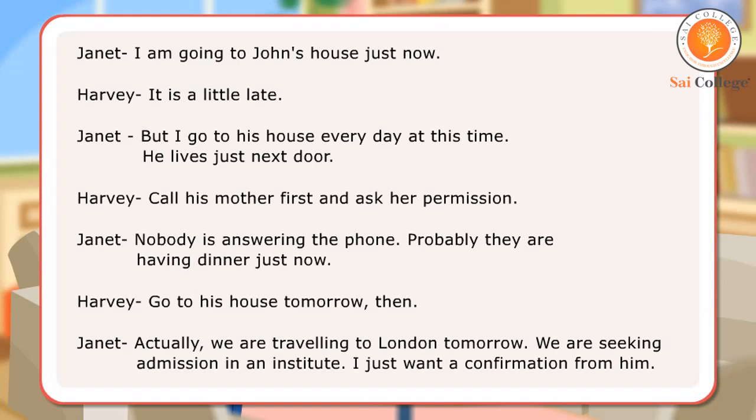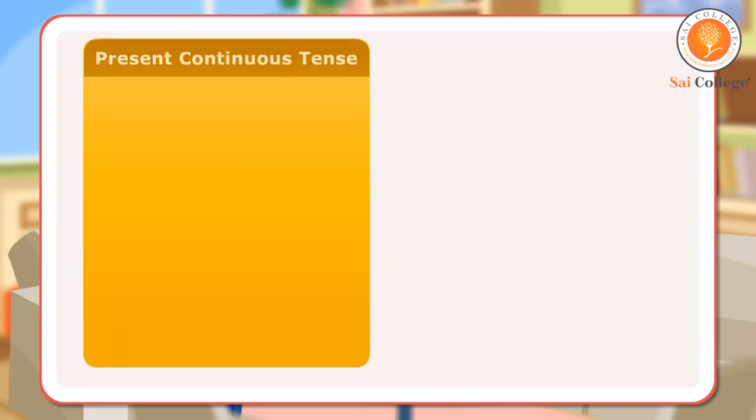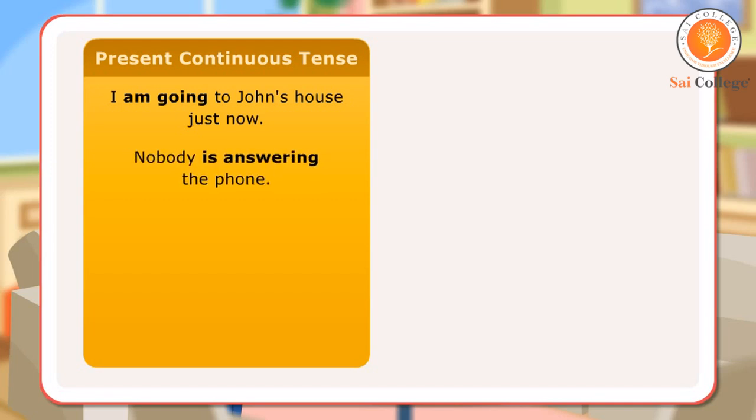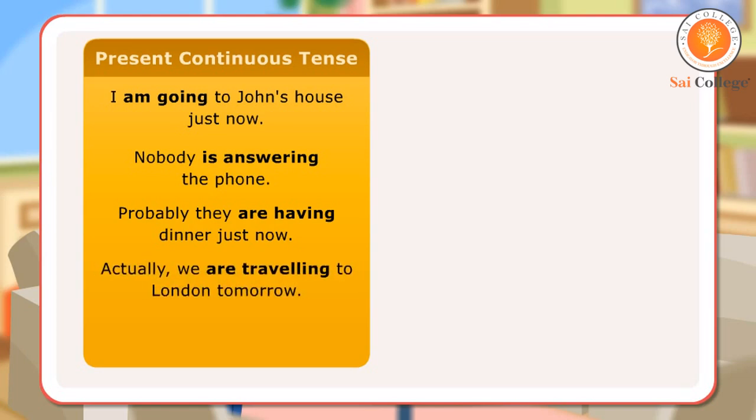Here are some examples of verbs showing present continuous and simple present tense. Present continuous tense. I'm going to John's house just now. Nobody is answering the phone. Probably they are having dinner just now. Actually, we are traveling to London tomorrow. We are seeking admission in an institute.